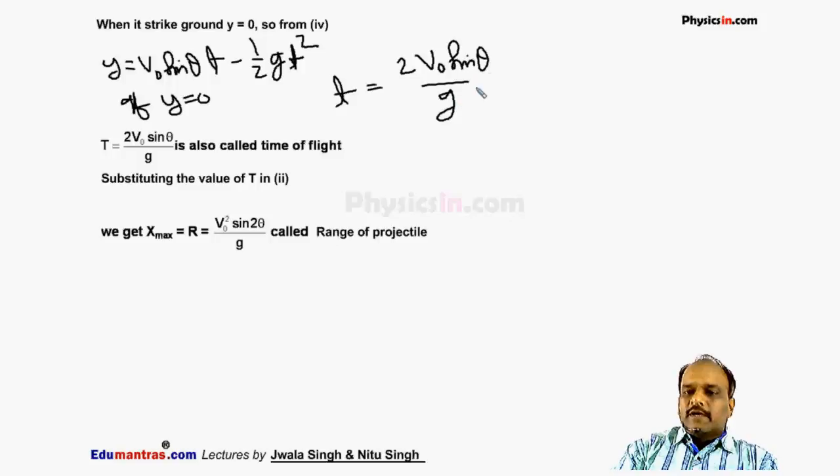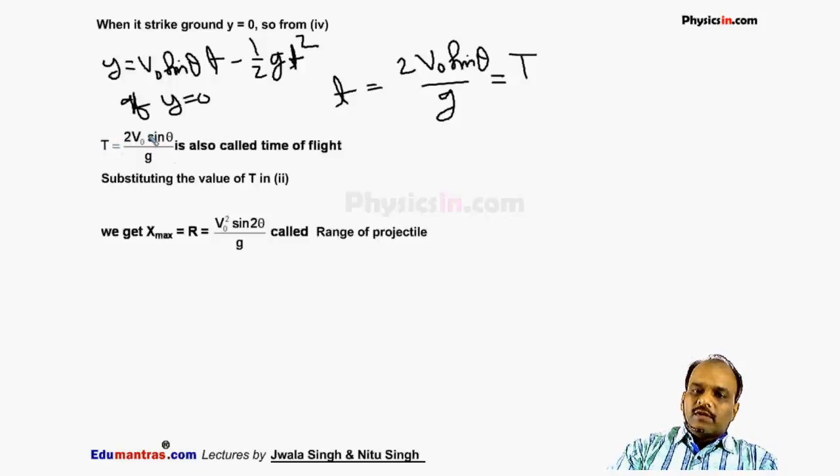This time is also called time of flight. Time of flight means the total time for which the particle is in motion, the particle is in air. This is t that is equal to 2 v naught sine theta by g.